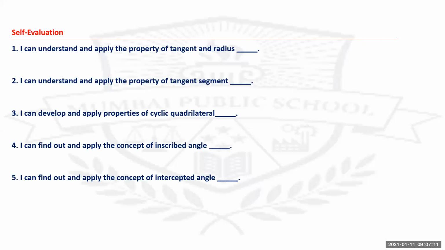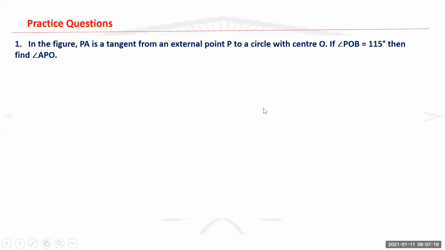Let's move ahead now. I've got 3 questions of this chapter for you all to practice. You have to practice these questions at home. Check, the question is in the figure. PA is a tangent from the external point P to a circle with center O. If angle POB equals 115 degrees, then find angle APO.